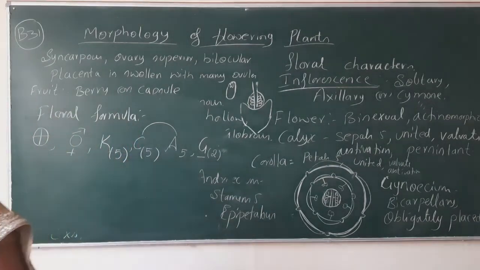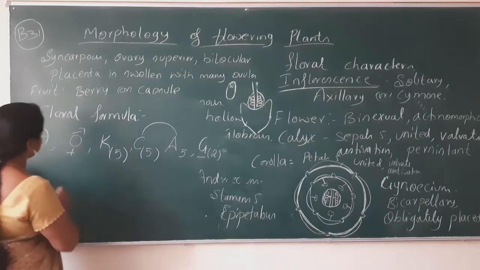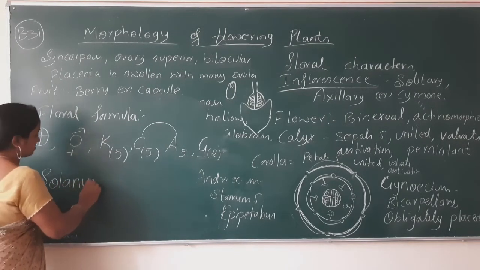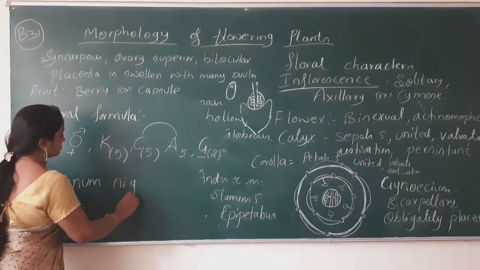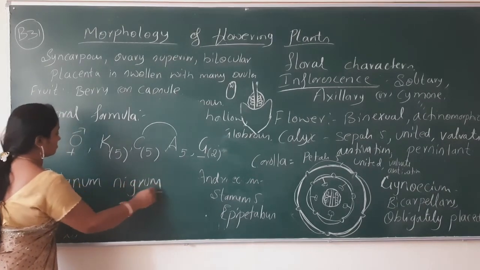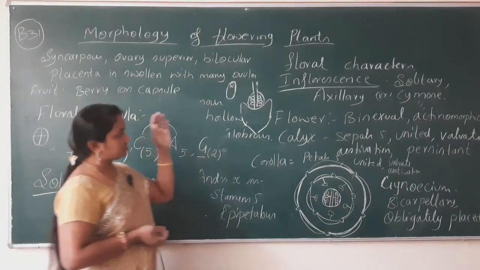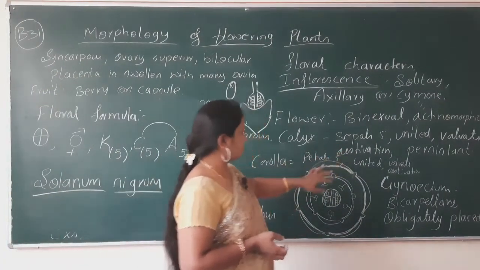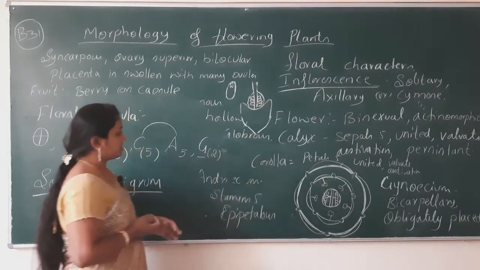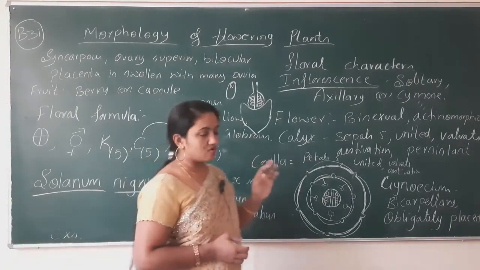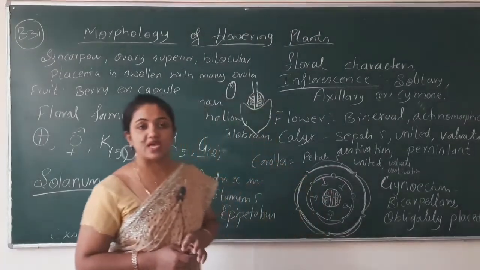Which plant have they taken as the example? I'll tell you, Solanum nigrum, the Makoi plant. All these characters like flower character, calyx, corolla, floral formula, floral diagram are all about the Solanum nigrum flower.